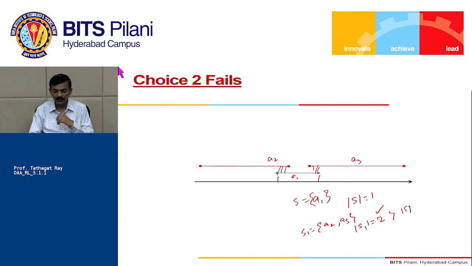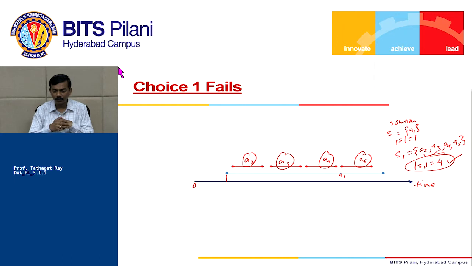So let's see how it is going to work in all our previous cases. Now notice that if I go by the finish time, which one is finishing first? A2. So I will pick up A2. What are the remaining activities? Remaining activities are A1, A3, A4, A5. Fine. Then which one out of these activities is finishing first? A3 is finishing first, right? Because these are the finish times of A3, A4, A5 and A1.